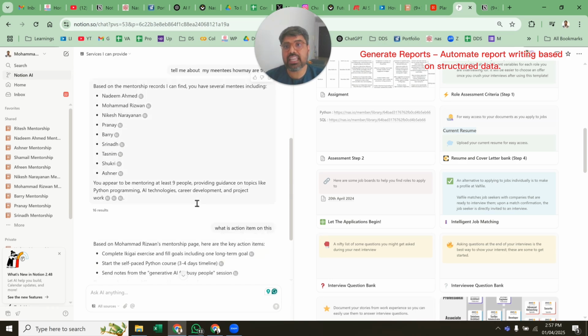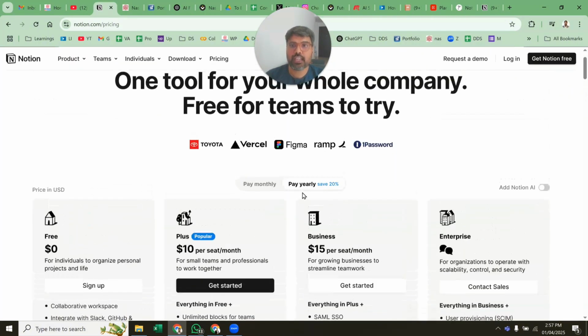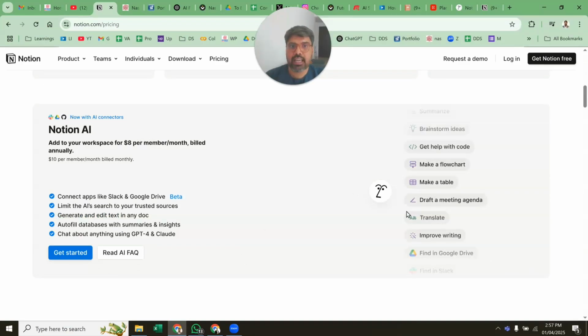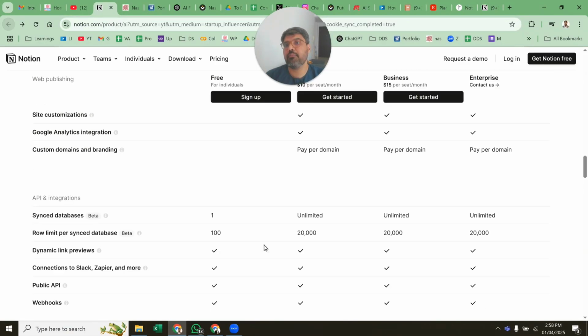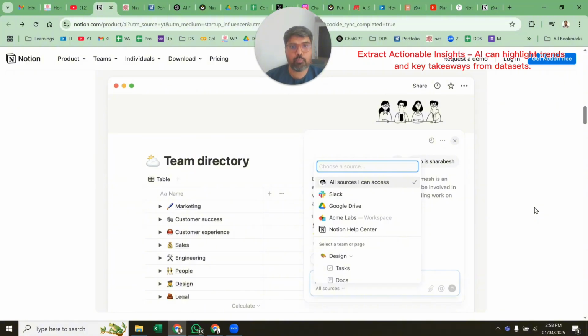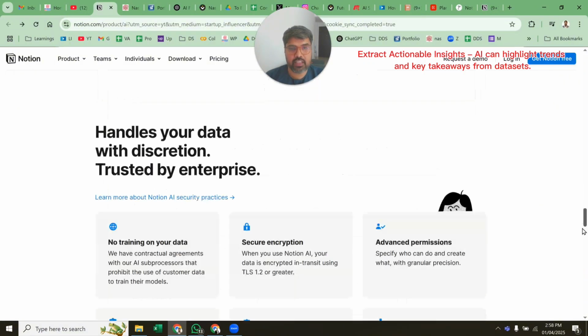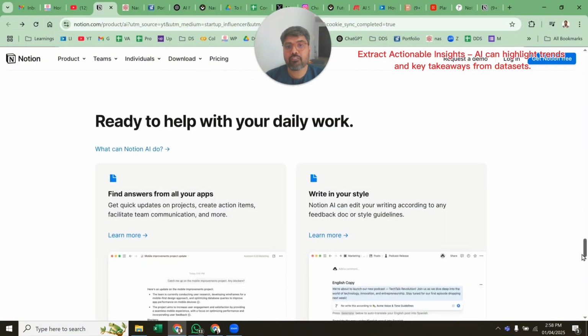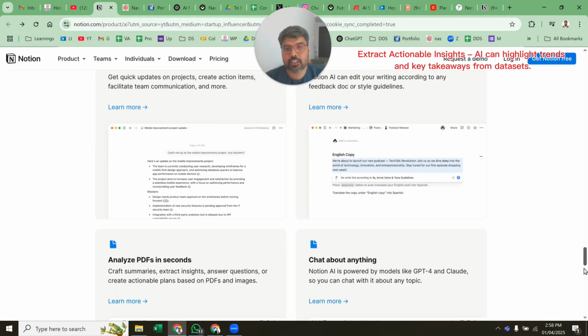This really helps me to monitor. I'm just giving you my example, but you can really customize it and use it according to your needs. This is a very amazing feature for people who are already using Notion to play around with. It's a very good knowledge management platform which I have recently started using.